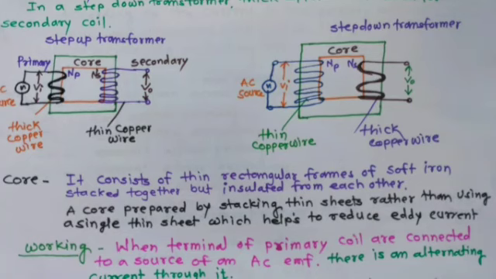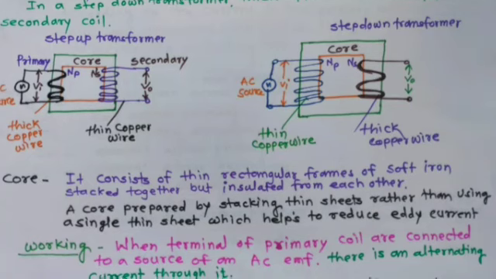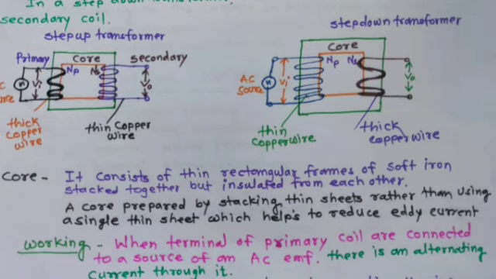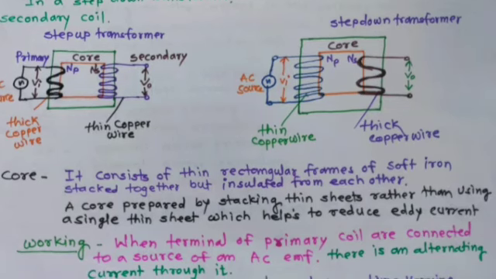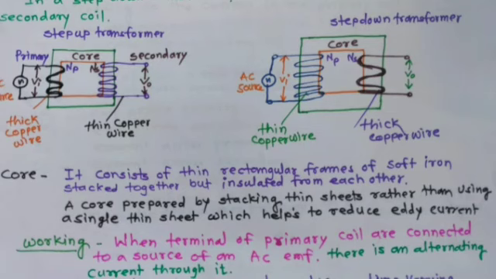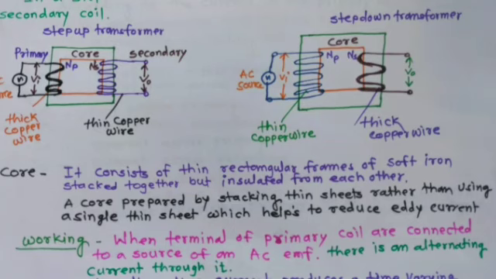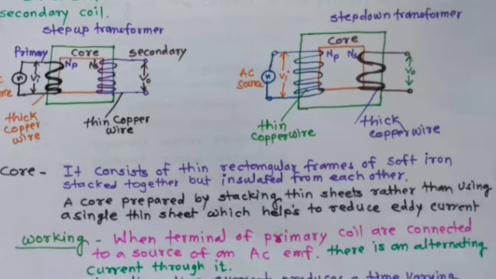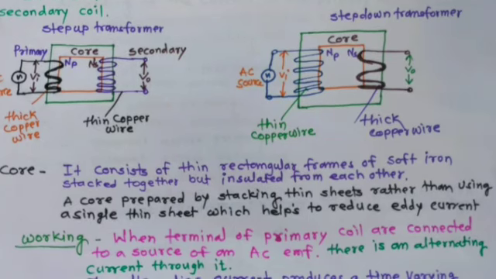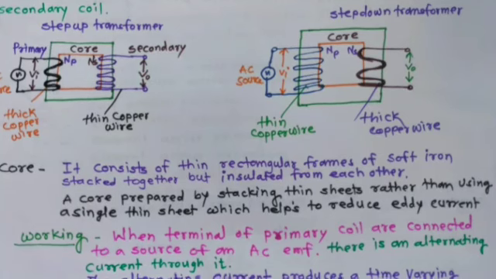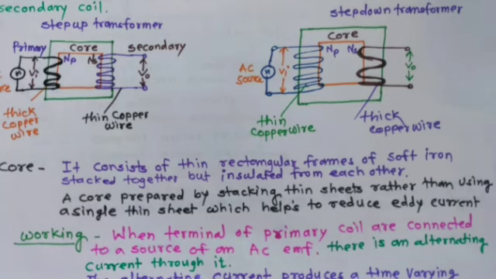The core consists of thin rectangular frames of soft iron stacked together but insulated from each other. A core prepared by stacking thin sheets rather than using a single thick sheet helps to reduce eddy current.